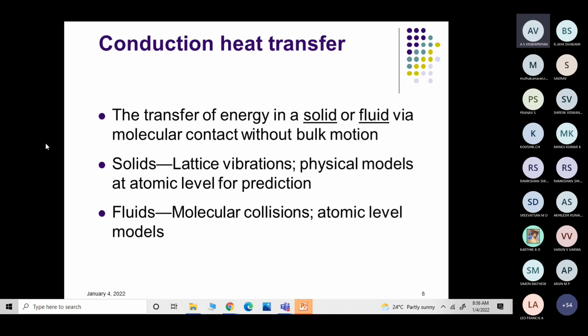Whereas in case of conductive heat transfer, the important thing which you have to understand is the transfer of energy in a solid or fluid via molecular contact without bulk motion. That is very important. By means of physical contact or molecular contact, we will be having heat transfer. So lattice vibration, physical models at atomic level for prediction, and similarly in case of fluid, by means of molecular collision.